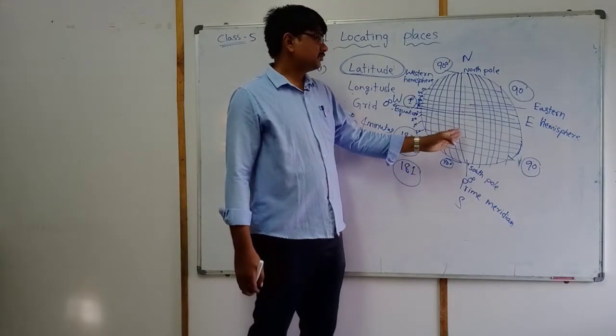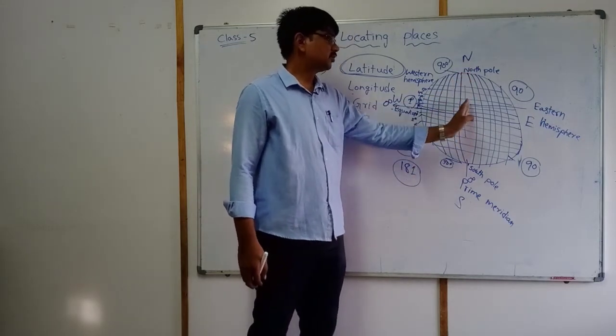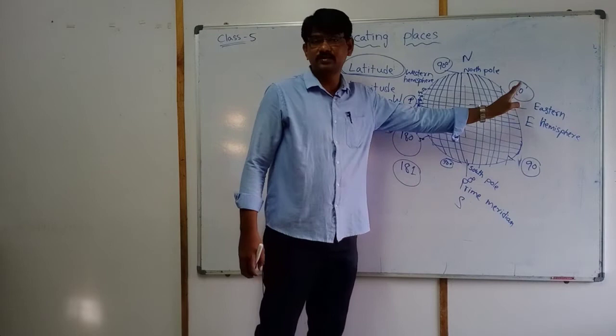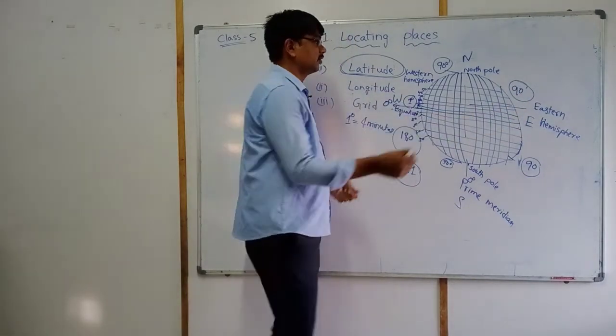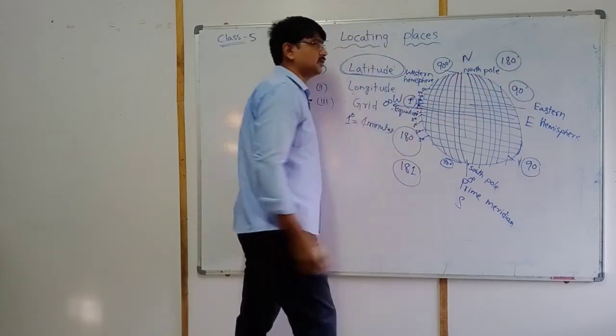At the same time, from the prime meridian towards the east side, there are 180 longitudes. How many longitudes are there?